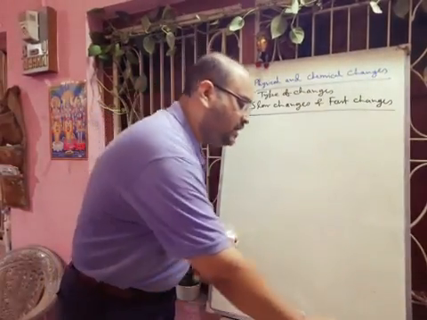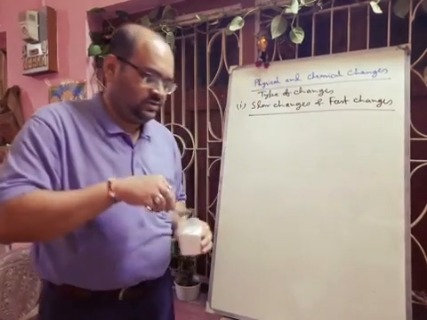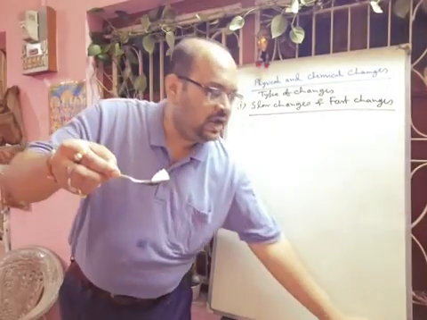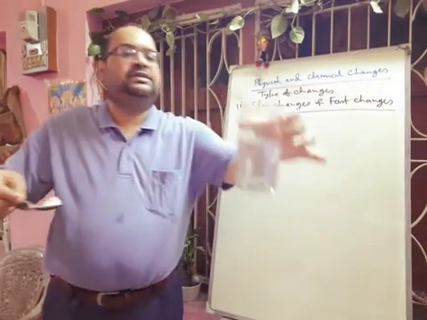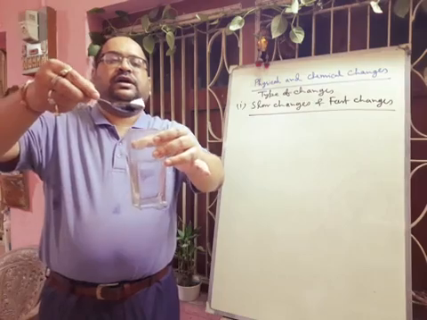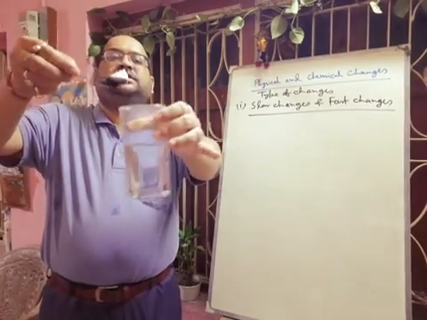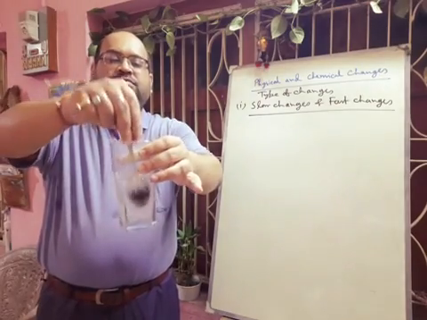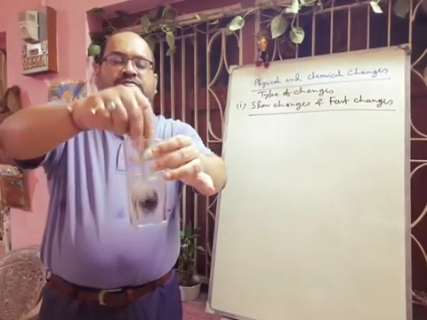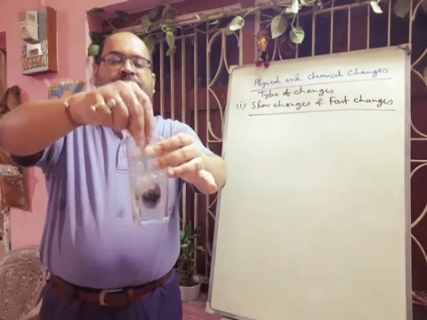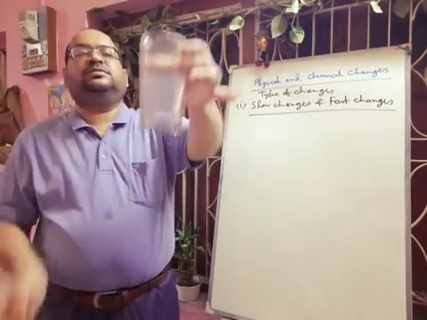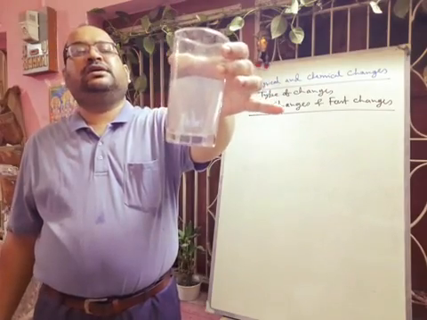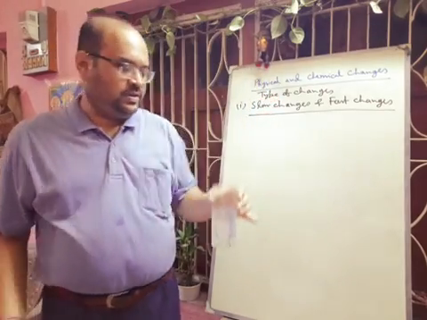We are taking a little bit of sodium chloride, this amount, and adding it inside a glass where water is taken. So we are making one solution of sodium chloride. So this is also very quickly dissolved. So you can tell that it is a fast change.